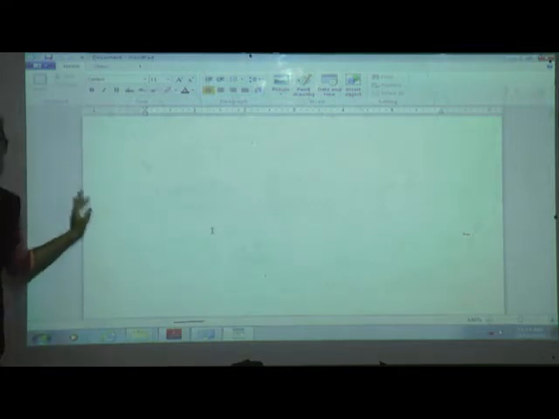Then you can see WordPad is open. How to open WordPad? Click the Start button, then All Programs, then Accessories, and then WordPad. A new blank document will appear on our screen.